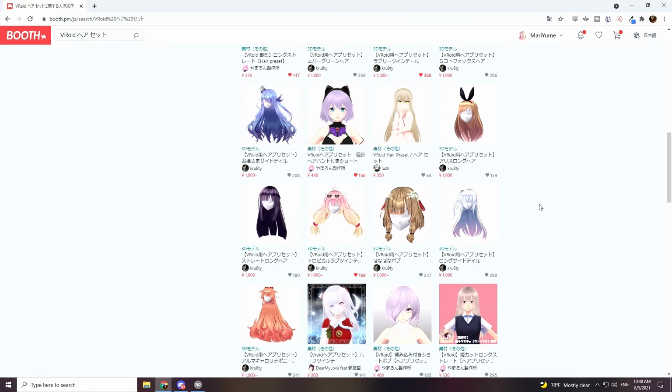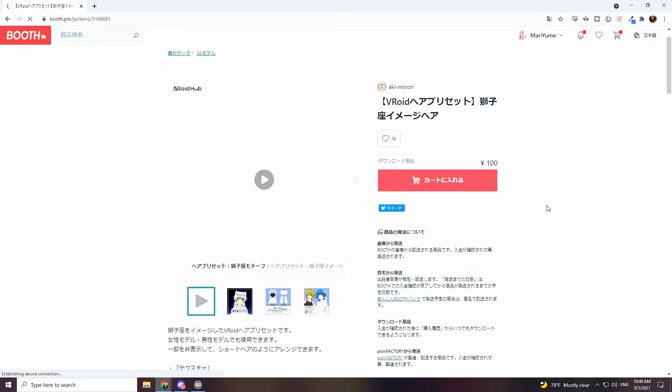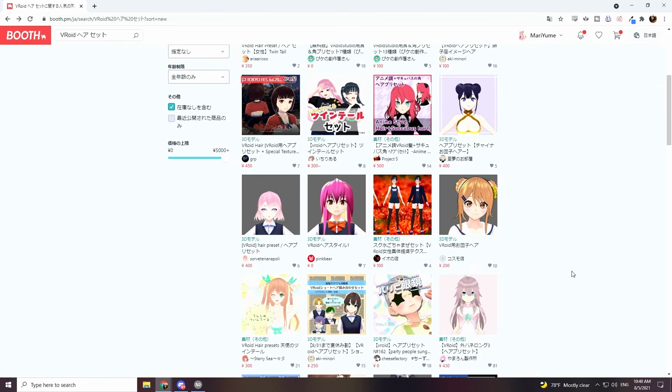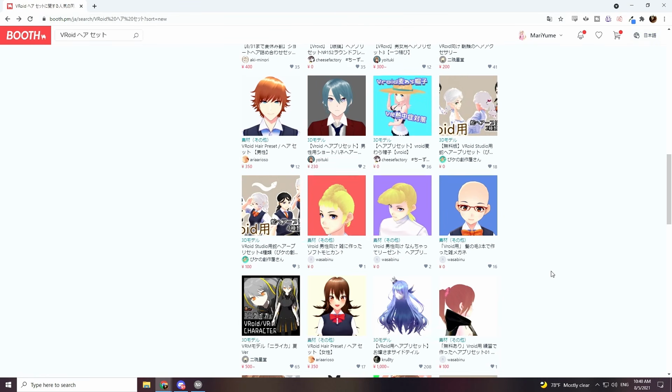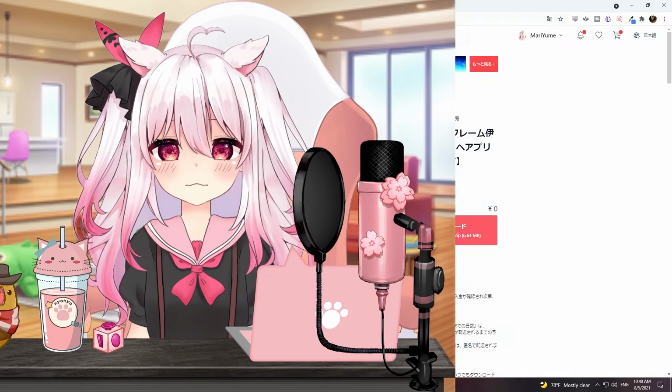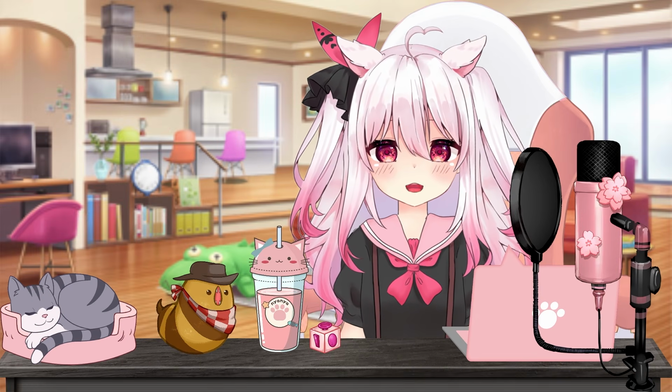Some stuff on here is free, some of it you pay for, and other stuff says it costs something, but that's just what Booth listed the price as because it's the artist's support option. So make sure to look carefully at each item to see if it's actually free or not. Plus, it doesn't hurt to support the artist too sometimes. What I really like about Booth is how much free material there is on here that can be used for VTubing.